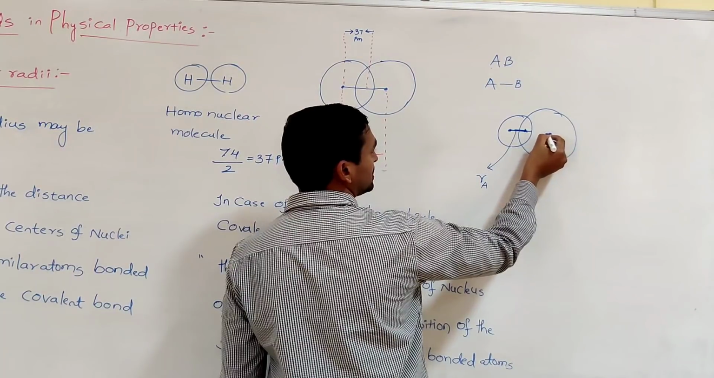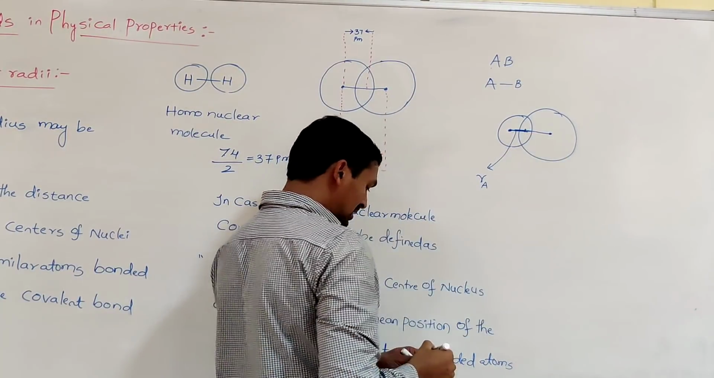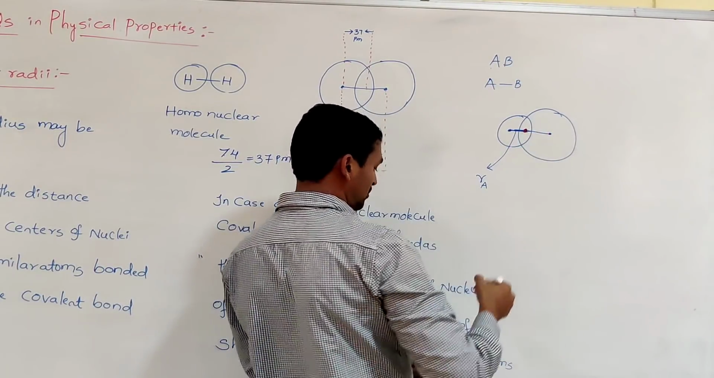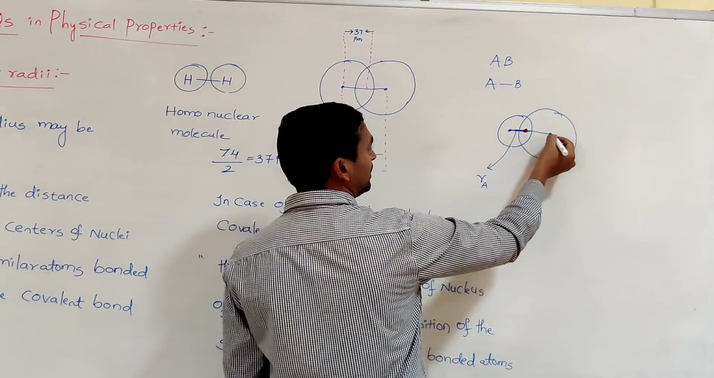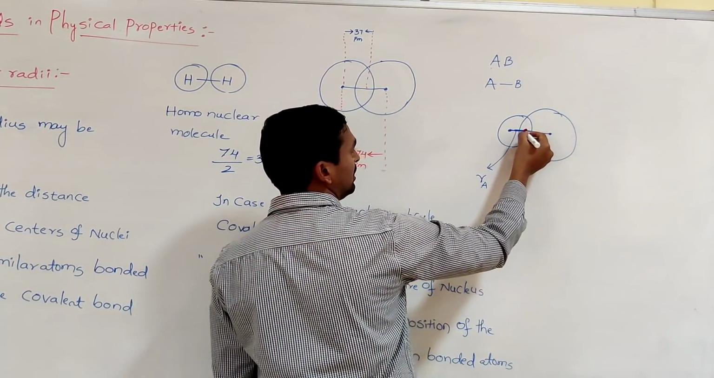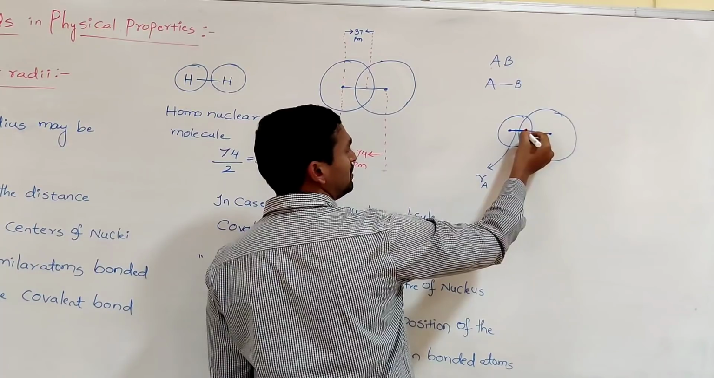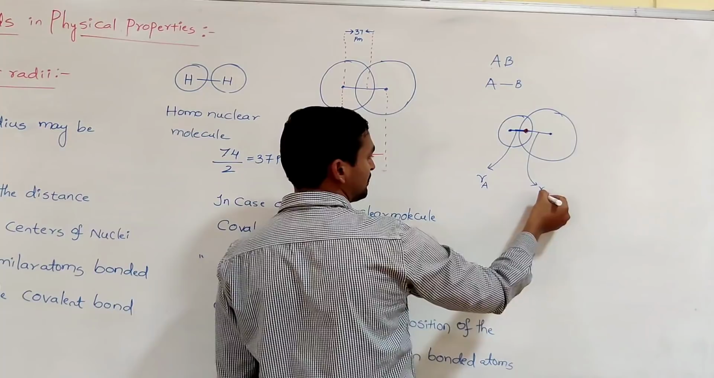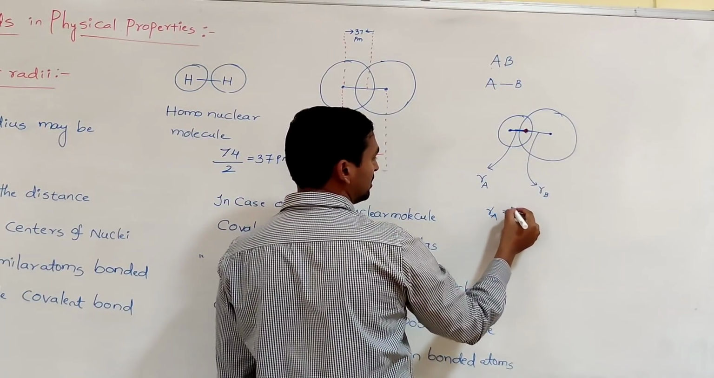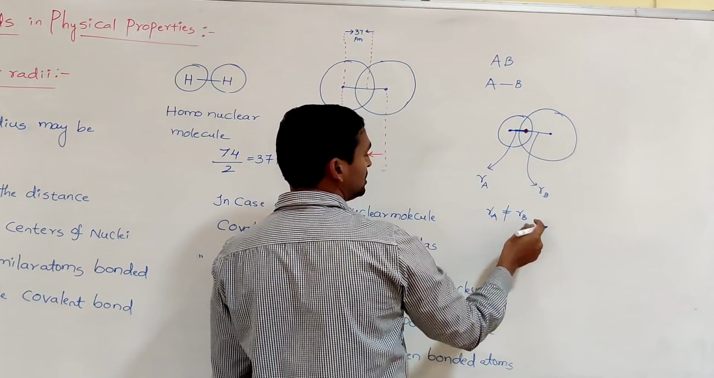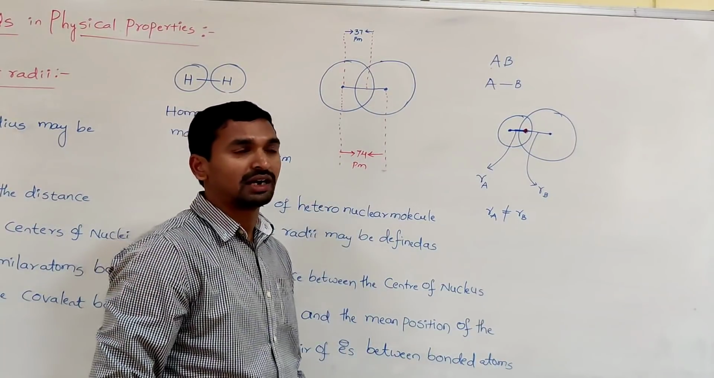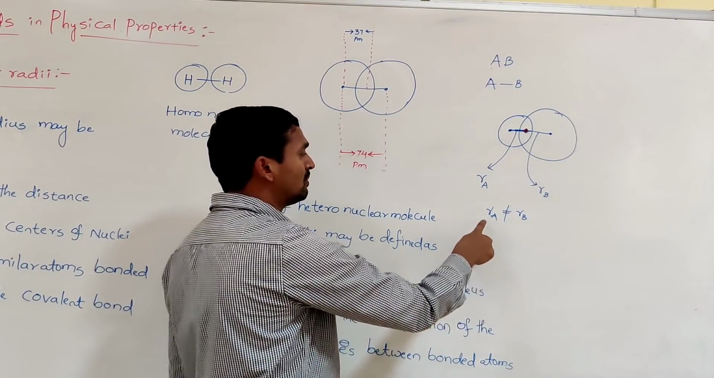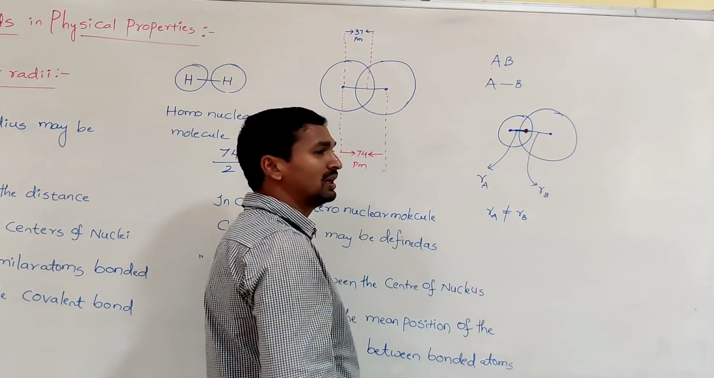Similarly, to determine the covalent radius of B, the distance from the center of the nucleus to the mean position of the overlapping region, which we have to find out first, is taken, the mean position of the shared pair of electrons. This distance is given by RB. And RA is never equal to RB, because these two are different atoms. No two atoms have the same size. Definitely RA is different from RB. The covalent radius of A is different from the covalent radius of B.